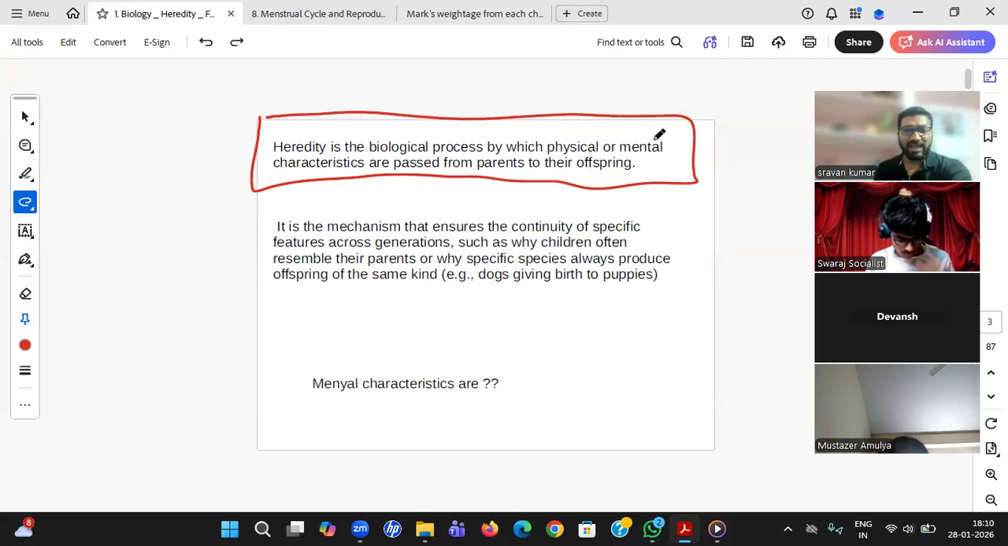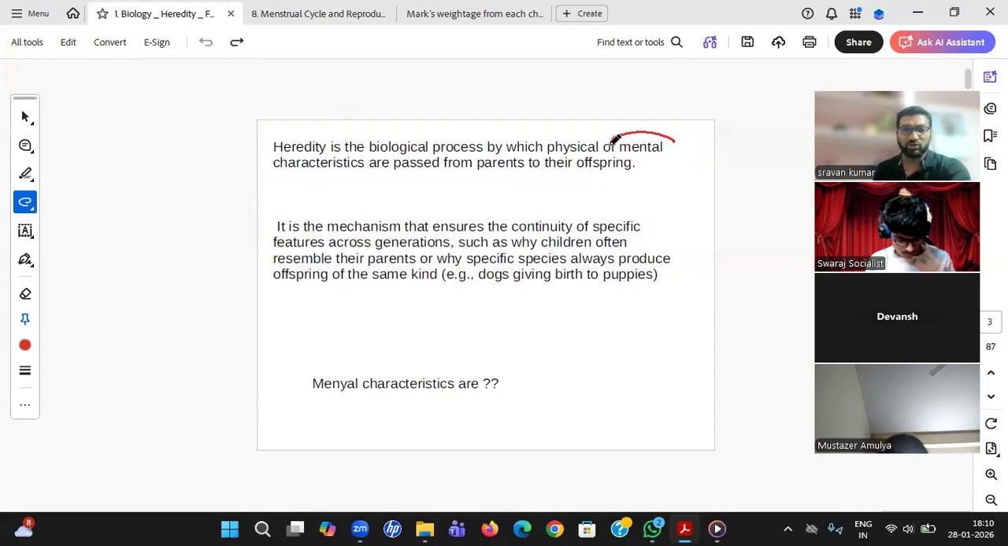Now, here I have said some mental characteristics also. What are these? Can anybody answer? Yes, Shrugal.